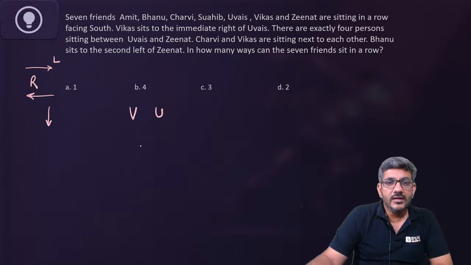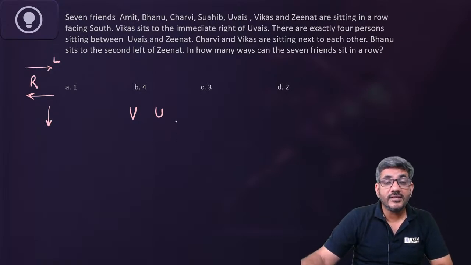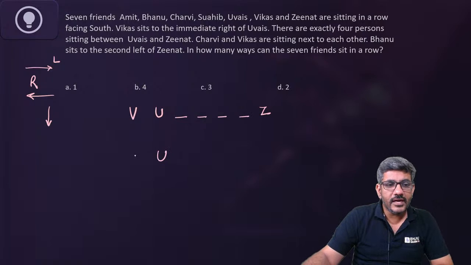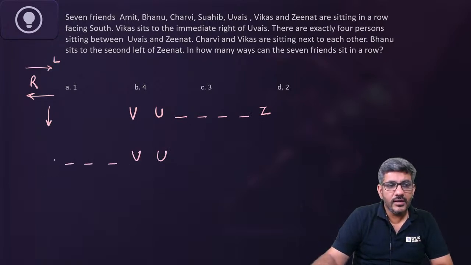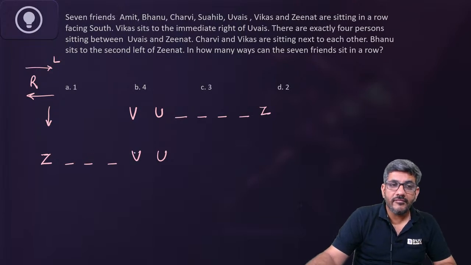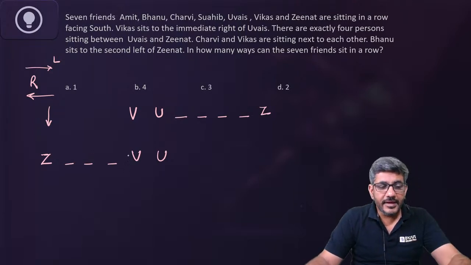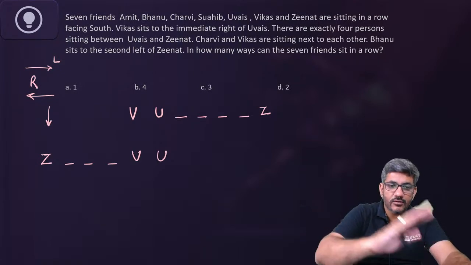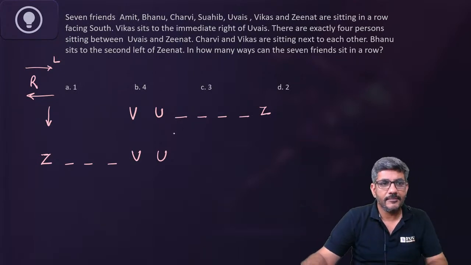What next? There are exactly 4 persons sitting between Uwais and Zenith. Uwais और Zenith के बीच में 4 लोग हैं. So one possibility is 1, 2, 3, 4 and Zenith is here. Or the other possibility is 1, 2, 3, 4 and Zenith is here. That's also a possibility, right? The 4 people sitting between Uwais and Zenith, उनमें V जो है, that is Vikas, he can also be included. So they can be on the right hand side of Uwais, they can be to the left hand side of Uwais. तो दोनों possibility हमने यहाँ से बना.